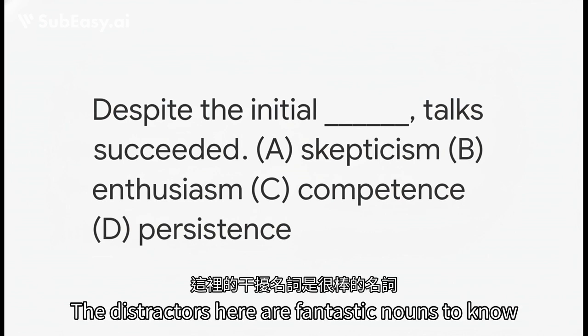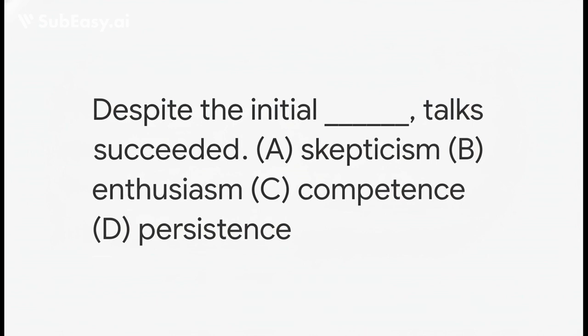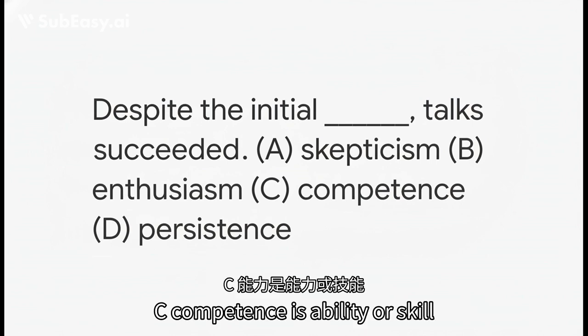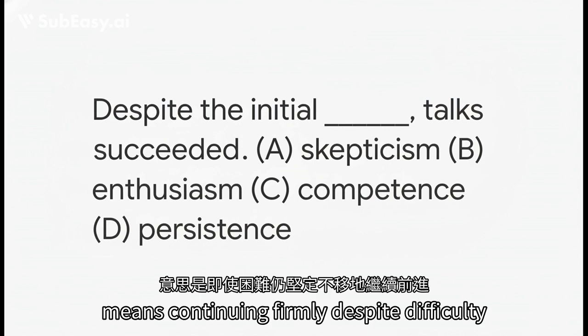The distractors here are fantastic nouns to know. B, enthusiasm, means high interest or excitement. C, competence, is ability or skill. And D, persistence, means continuing firmly despite difficulty.